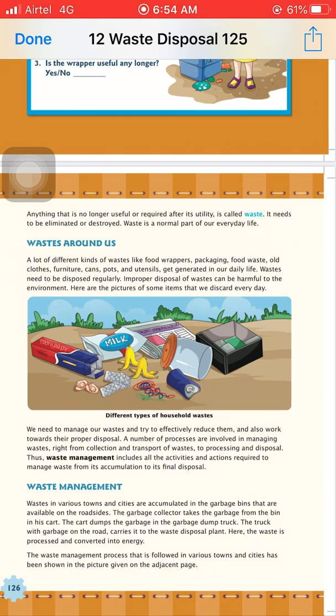There are a lot of types of waste materials that are present, for example, food wrappers, packing, food waste, old clothes, furniture, cans, bottles and utensils that we throw away in our daily life easily. But we have to dispose of these waste materials in a proper way. If we do not dispose of these materials in a proper way, it can harm our environment.